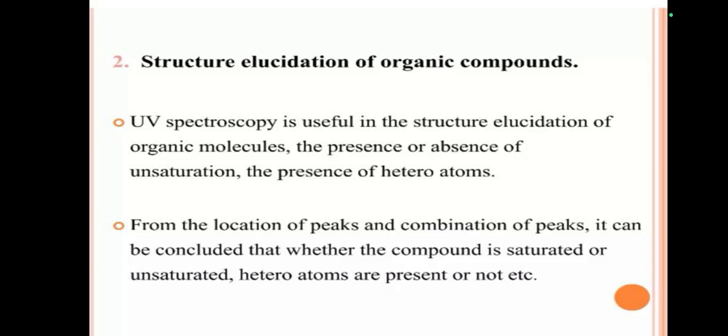Second one, structure elucidation of organic compounds. UV spectroscopy is useful in the structure elucidation of organic molecules, the presence or absence of unsaturation, the presence of heteroatoms. From the location of peak and combinations of peaks, it can be concluded whether the compound is saturated or unsaturated, and whether heteroatoms are present or not. These are identified by using UV visible spectroscopy.